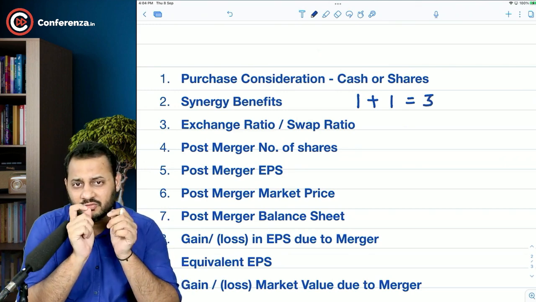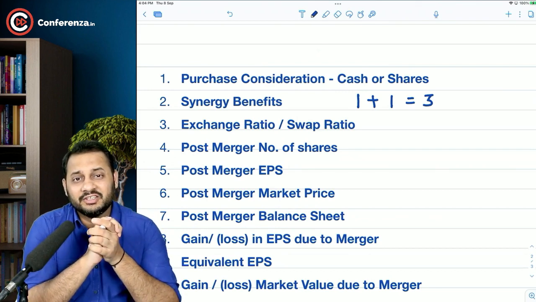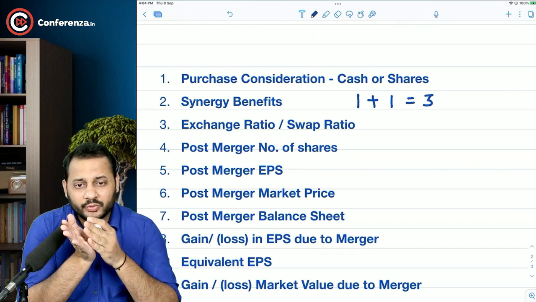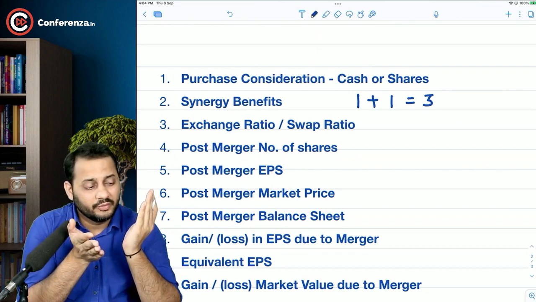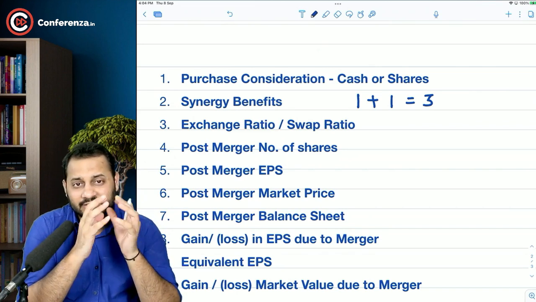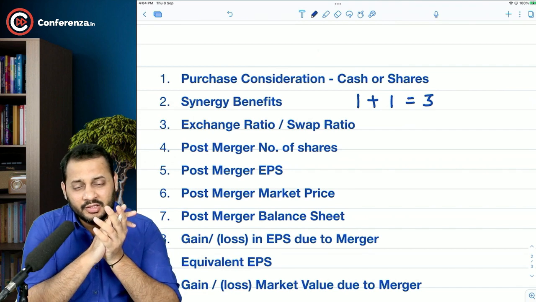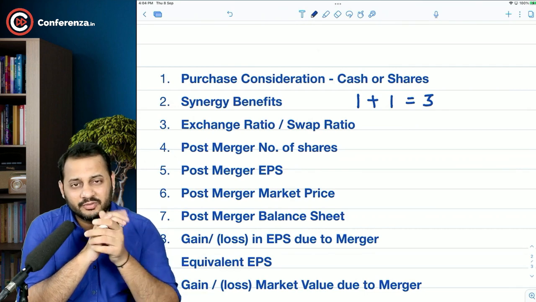That extra 1 added in the total value is called the synergy benefit, because 1 plus 1 are the independent values of the companies, but 3 is the merged value of the company, and the difference between this 3 and 2 is called the synergy benefit. We will discuss that also.